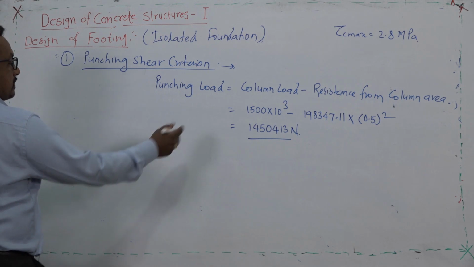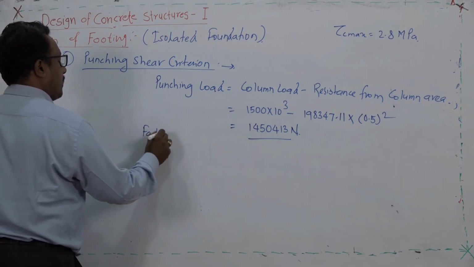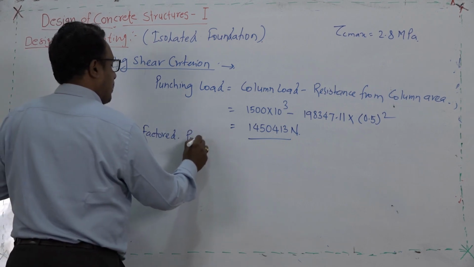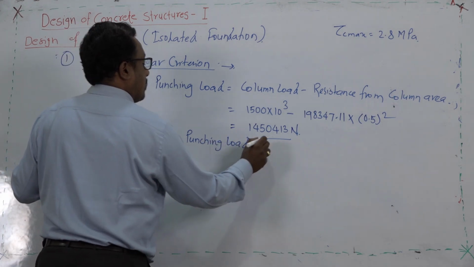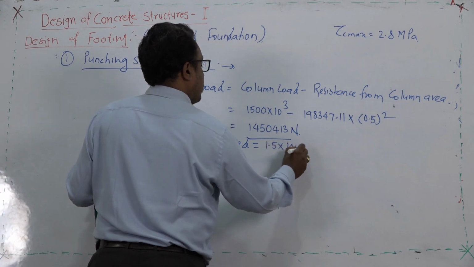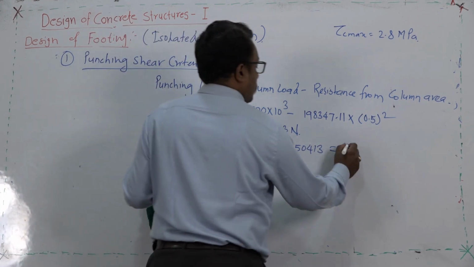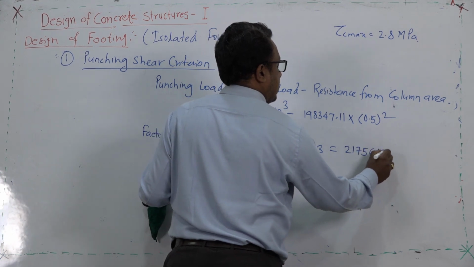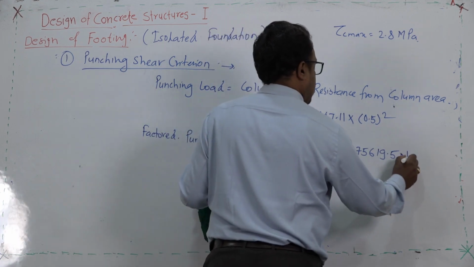So, this now we are supposed to convert to the factored load. The factored punching load will obviously be 1.5 times this value, 1450413. How much? 2175619.5 Newton.